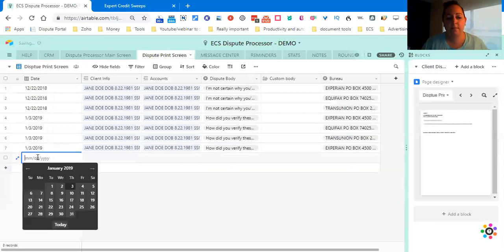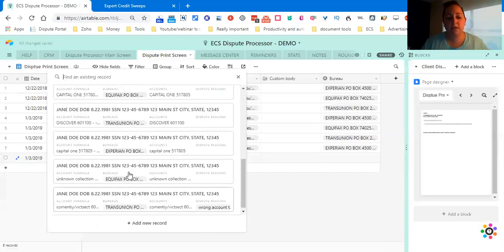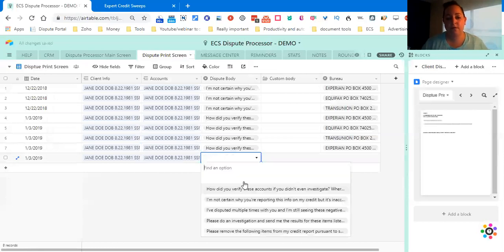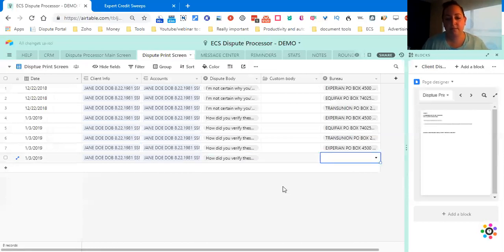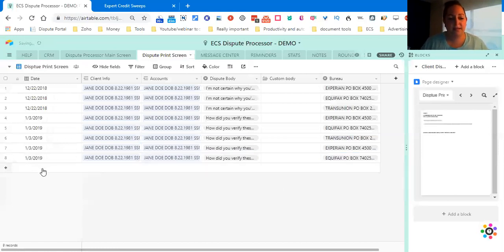Experian. Today's date. Choose the client. Choose the account. Choose the reason. Choose the bureau. And lastly, choose the date.